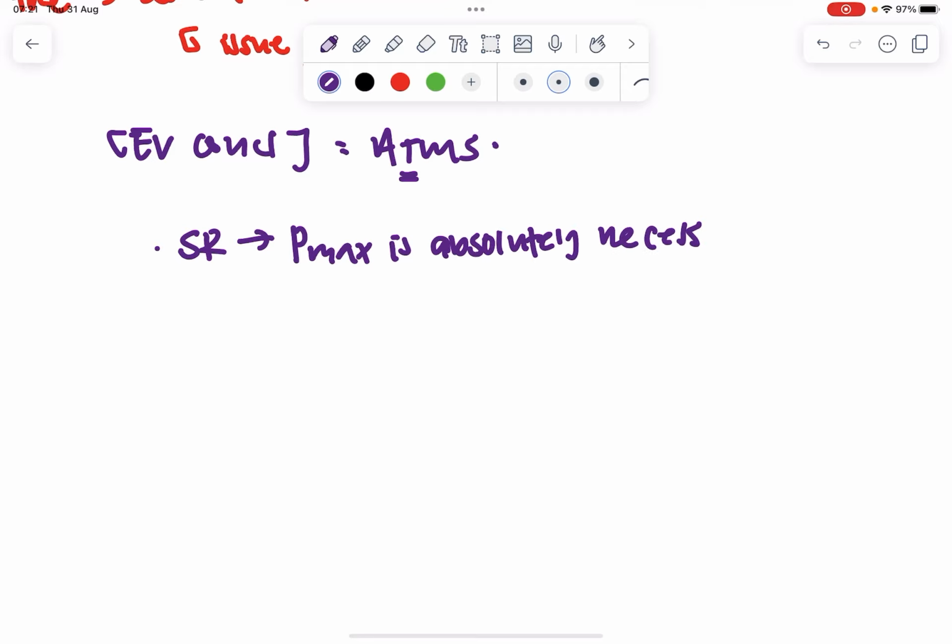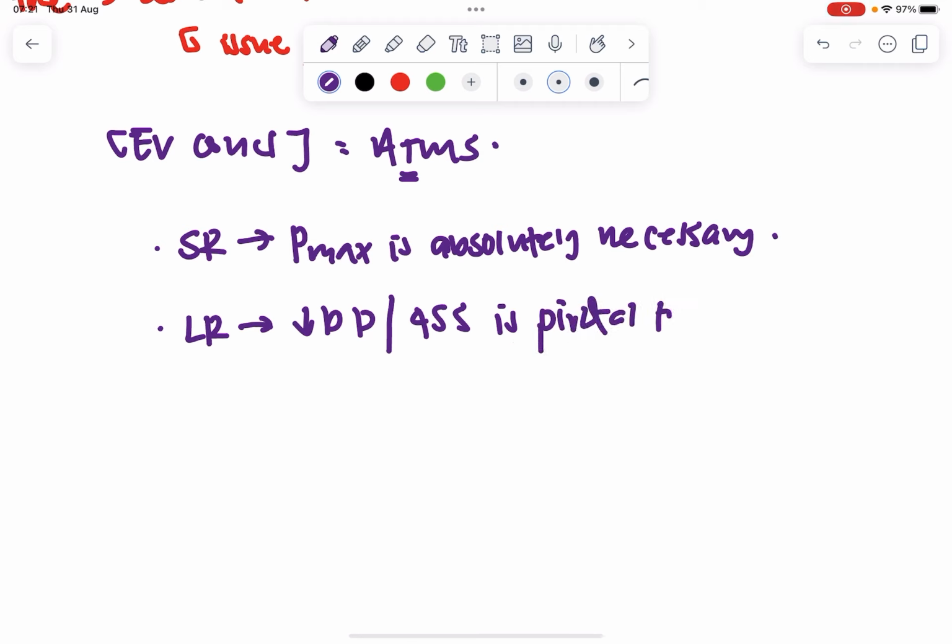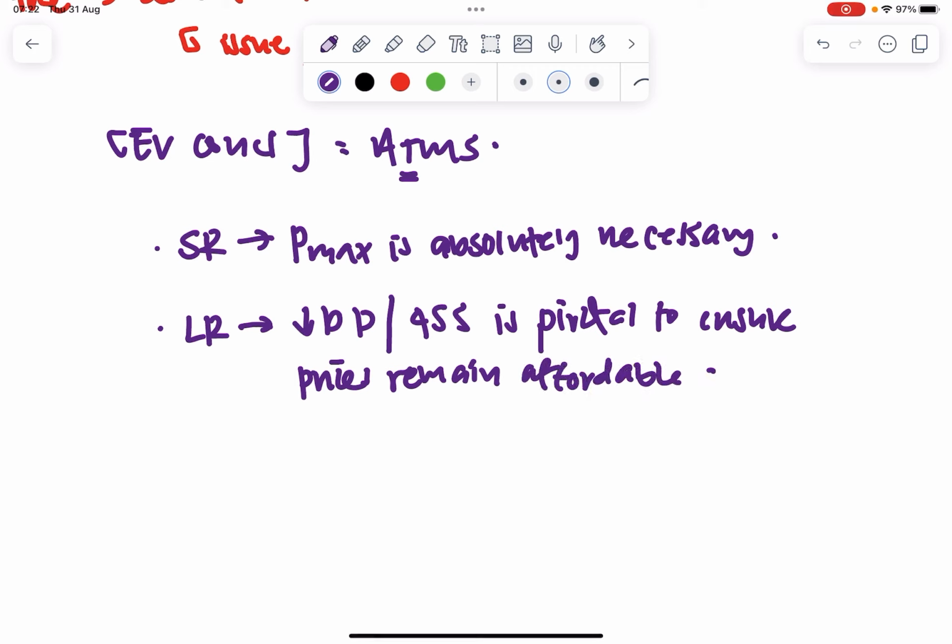To maintain the affordability, right? Because it directly pressures the price downward. It literally caps the prices. But in the long run, finding alternative energy forms resulting in a fall in demand, or increasing supply through technological advancements, is pivotal to ensure that prices remain affordable. So when I use my long run, short run analysis, I would argue that in the short run, especially considering Sri Lanka, how the country is, how it is reliant on so many things.